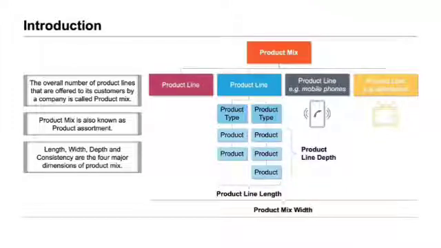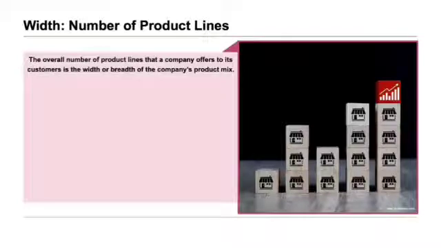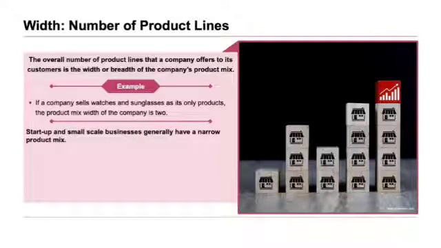Now let's look at each one of them briefly, starting with product width, which is the number of product lines. The overall number of product lines that a company offers to its customer is the width or breadth of the company's product mix. For example, if a company sells watches and sunglasses as its only products, the product mix of the company is 2. Startup and small-scale businesses generally have a narrow product mix.